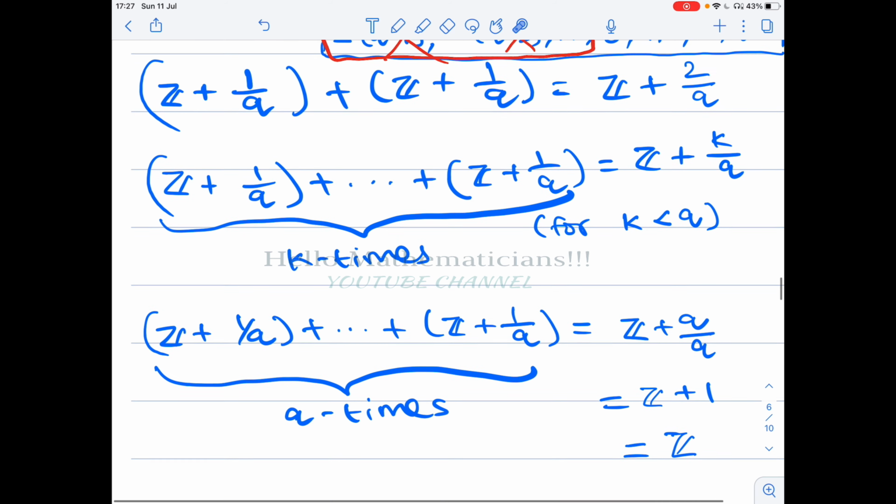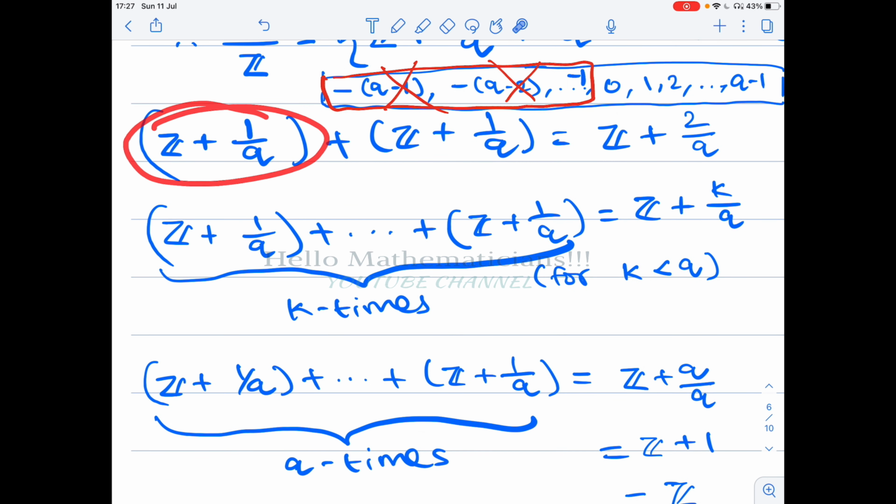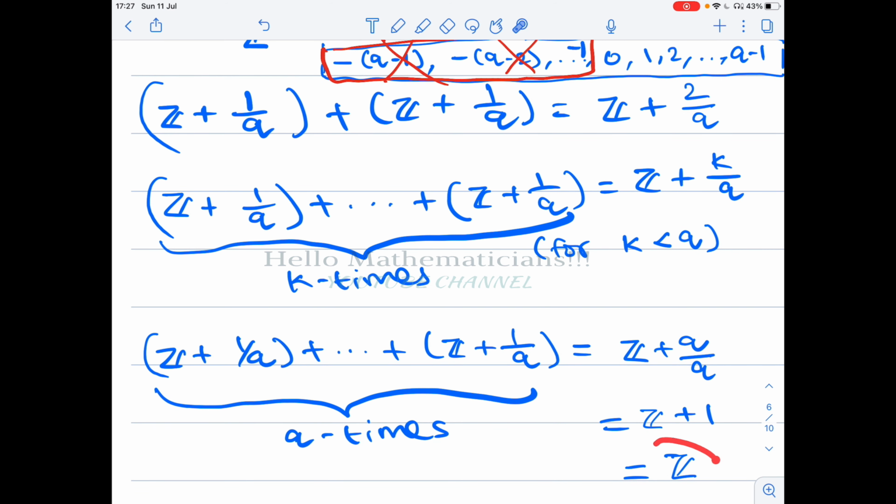This means that if you add z plus 1 by q with itself q times, you will get the identity element. Z is the identity element in the group Q mod Z. If you add it for fewer times, you won't get the identity element, because if k is less than q, then this is a fraction. Therefore z plus k by q will not be equal to z. Z plus some x equals z only if x belongs to the integers.